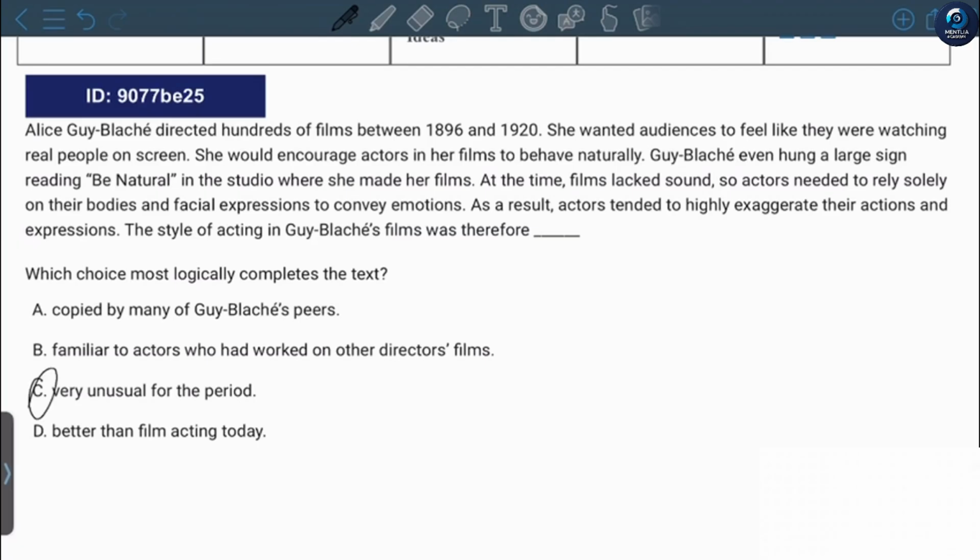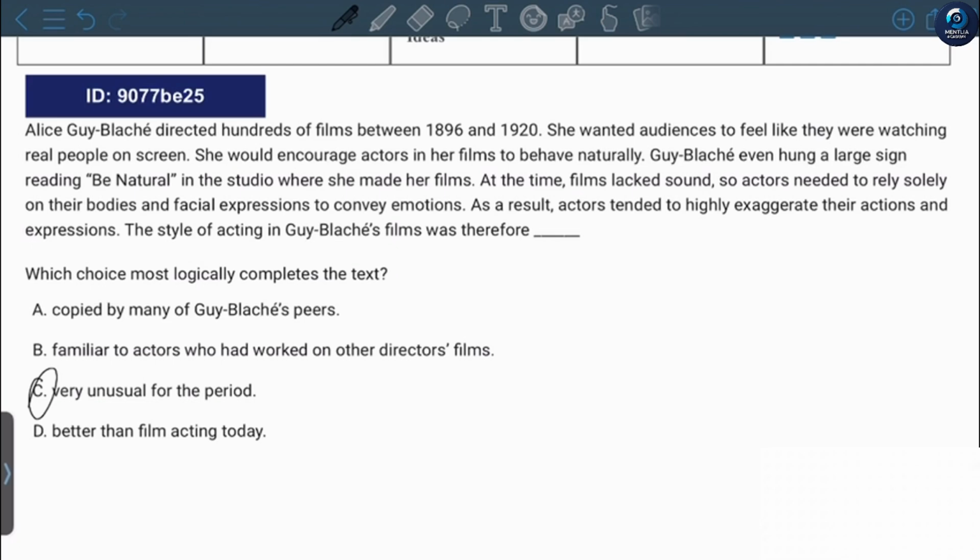The answer is probably C, because usually during that period people exaggerated their emotions in films, but Guy Blanche's films were, on the contrary, quite different. They didn't exaggerate, so they were quite natural, unlike other actors. Let's eliminate other choices.